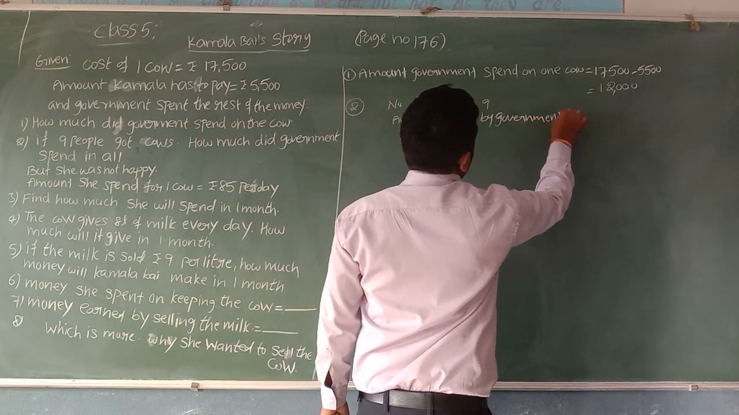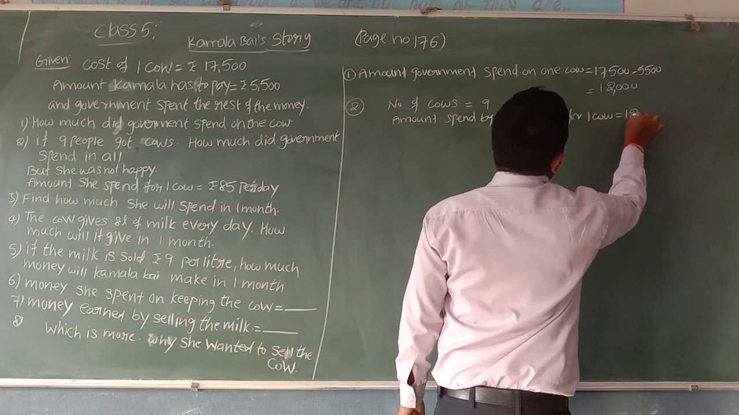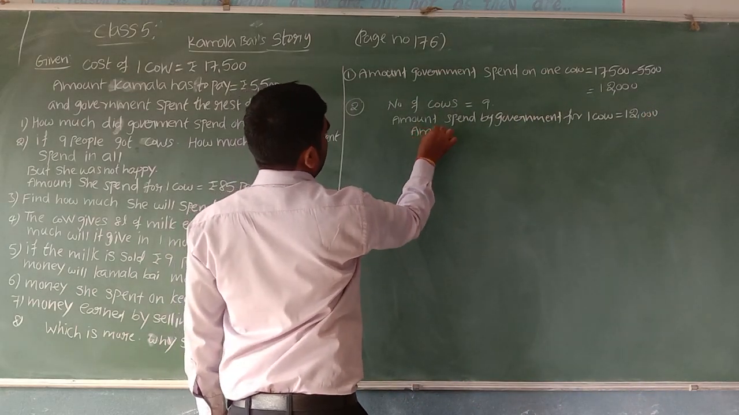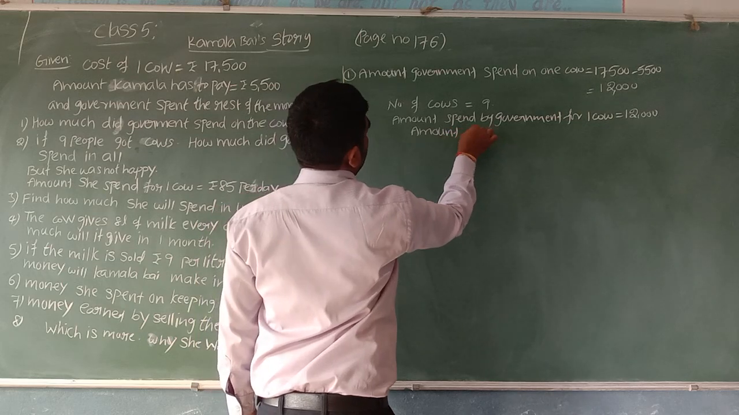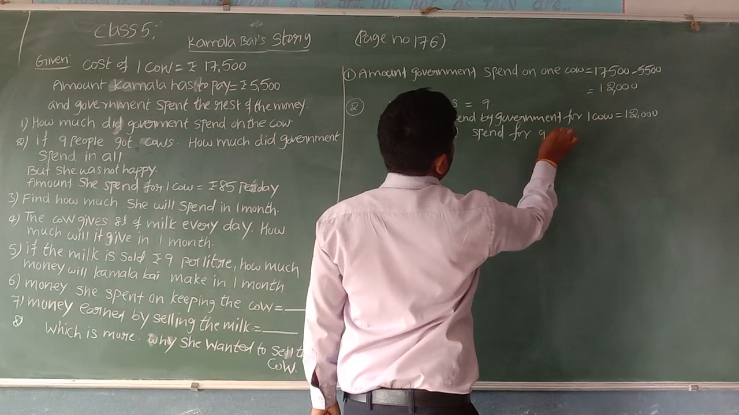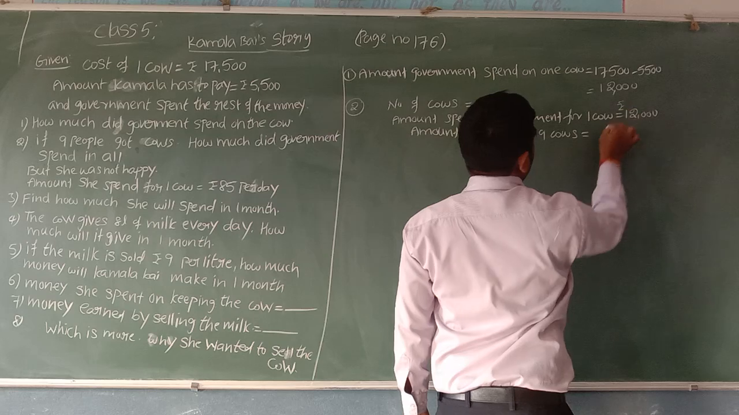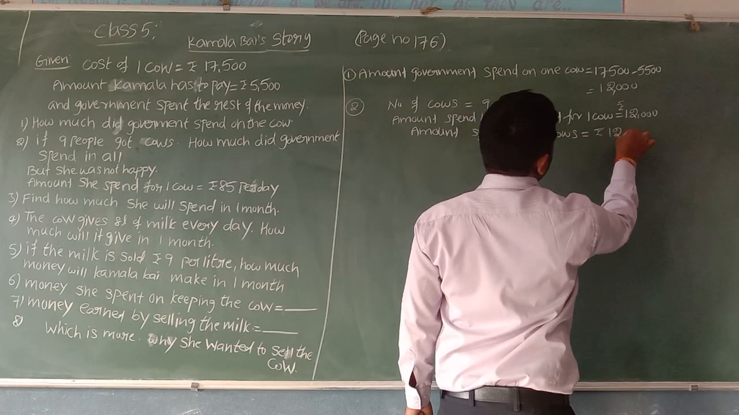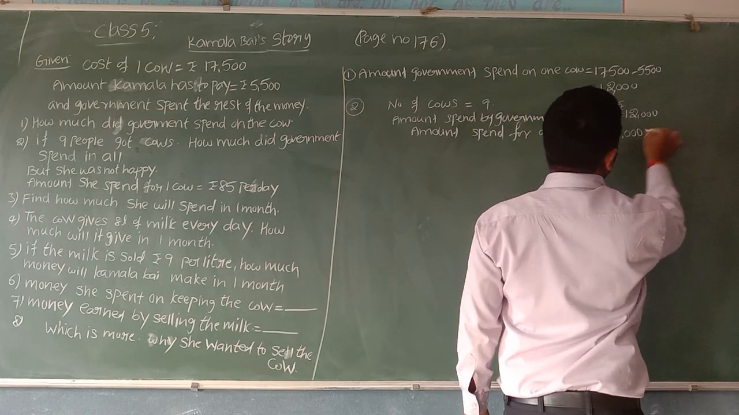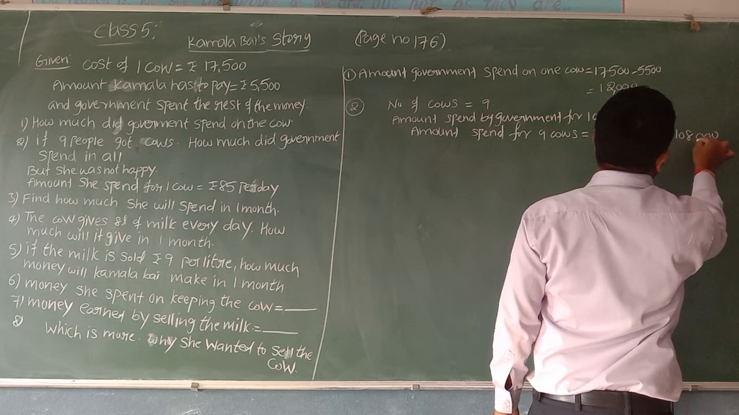Amount spent by government for one cow is equal to 12,000 rupees. So we can write down the amount spent for 9 cows. We have to multiply the amount spent for one cow, which is rupees 12,000, into 9. And multiply this. 12 9s are 108, and here we have 3 zeros.